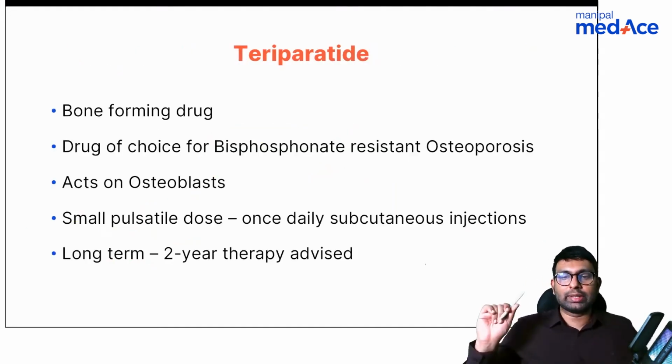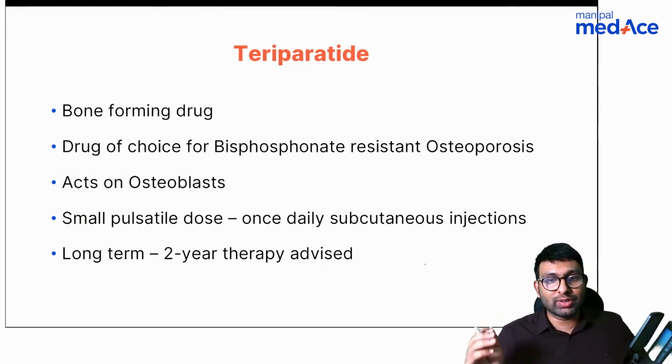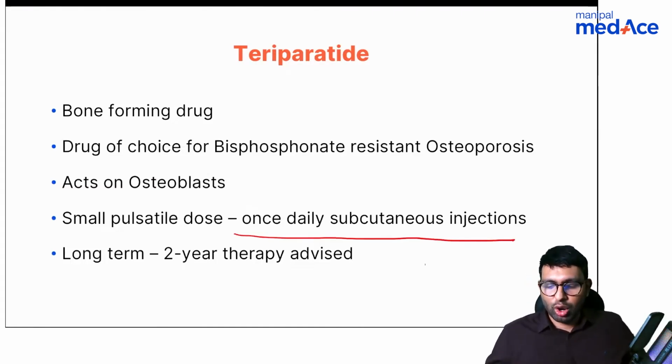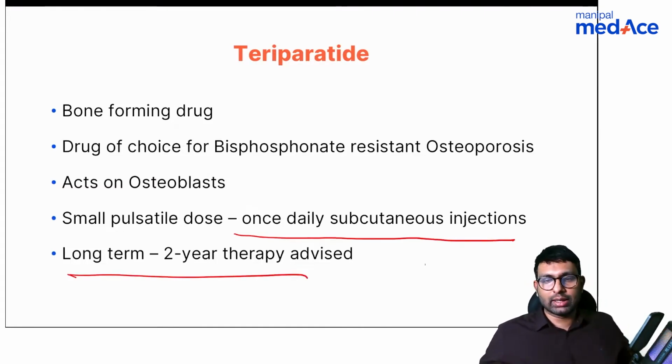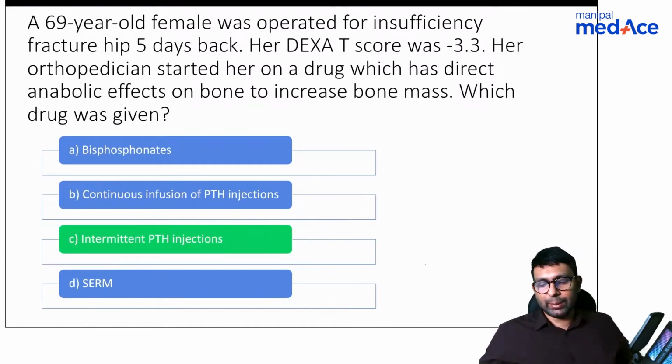So this is the thing that I wanted to talk about. A very important concept, teriparatide. Please learn about this. It is a bone forming drug. It is a drug of choice when bisphosphonate resistant osteoporosis is there. Acts on osteoblasts, given in small pulsatile doses. Usually we give one daily subcutaneous injection, and long term we give till 2 years. That is a therapy that we advise. So the answer is intermittent PTH dosages, injections. Okay.